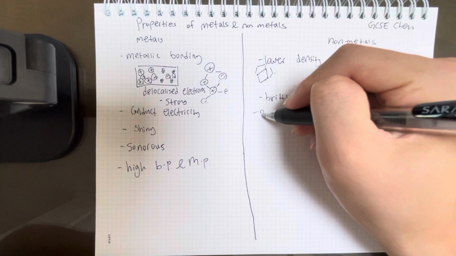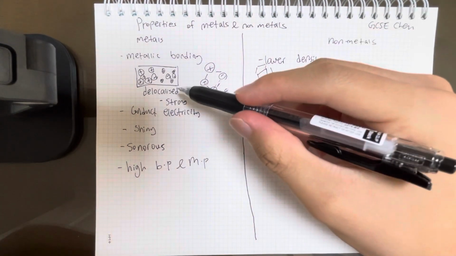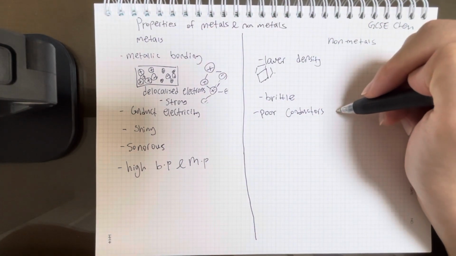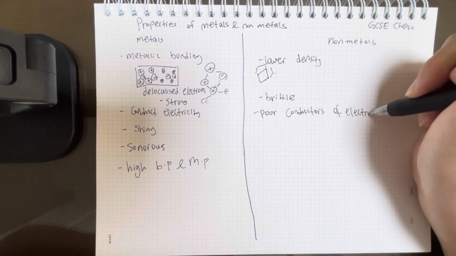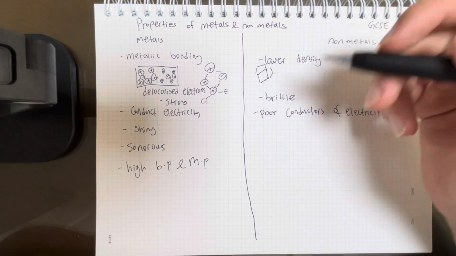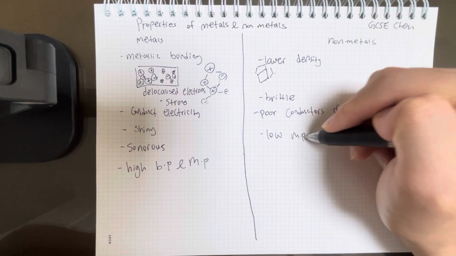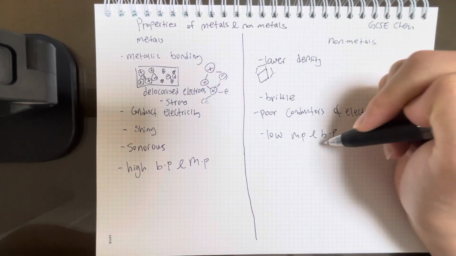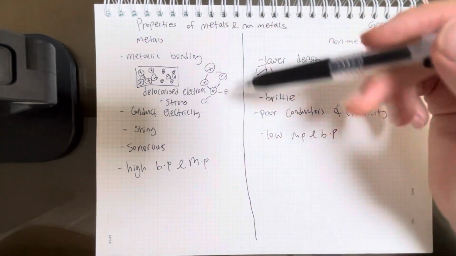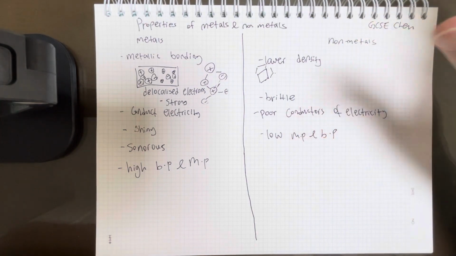They're also poor conductors of electricity, because they do not have delocalized electrons. The electrons are stuck to one specific atom. So the electrons cannot move around to carry the electrical charge. So they're poor conductors of electricity. And they have low melting and boiling points, because they're not as tightly bonded together. Metals are tightly bonded with metallic bonding, but nonmetals are not as tightly bonded together. So they have low melting and boiling points.